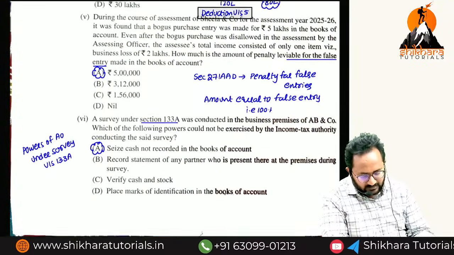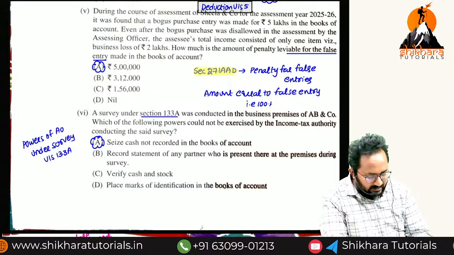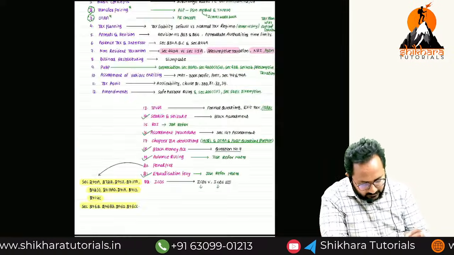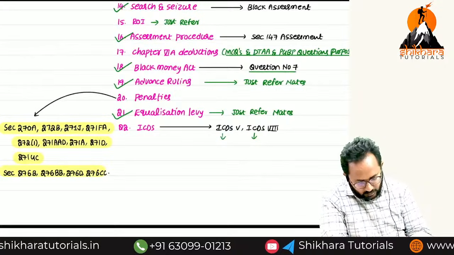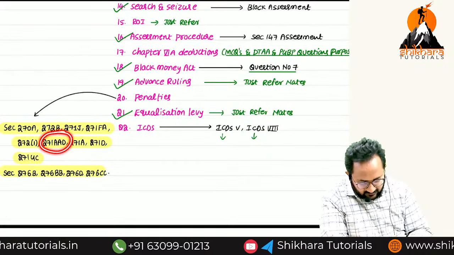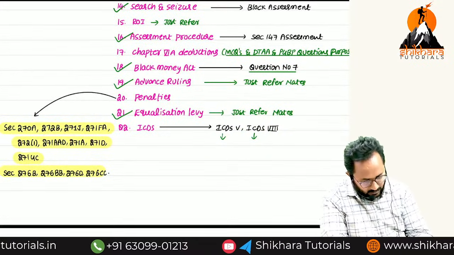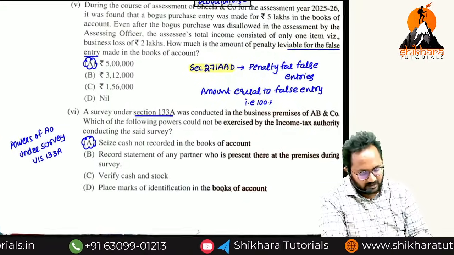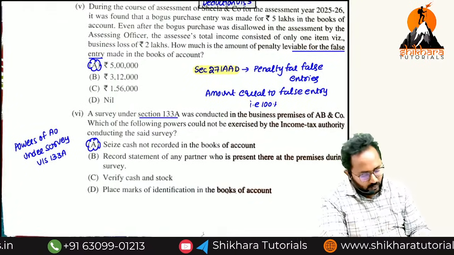Next. This is a penalty. Yesterday I gave the penalties section numbers. From this you will get an MCQ. Yes, this is only, you can identify section 271AAD. That is only 271AAD. What is the penalty here?